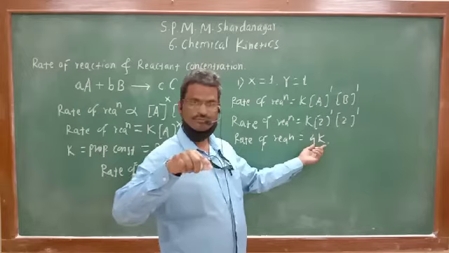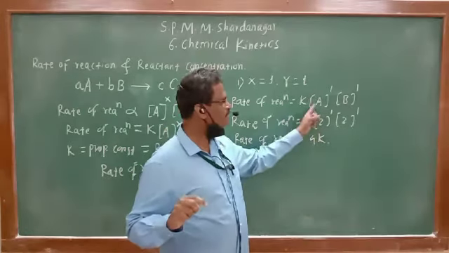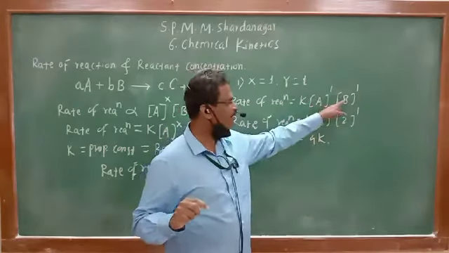Now I am changing either the concentration of A or maybe the concentration of B to its double value. Over here we have done A is equal to 2, B is equal to 2. Now I am taking A is equal to 4, double. See what happened?